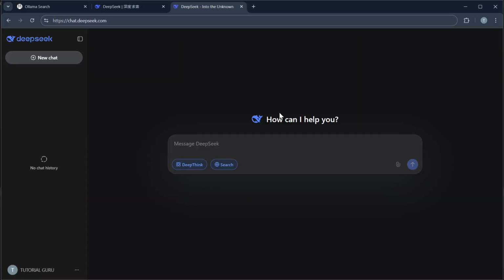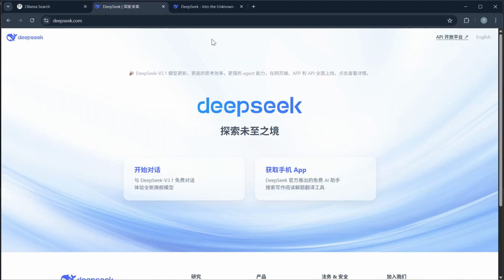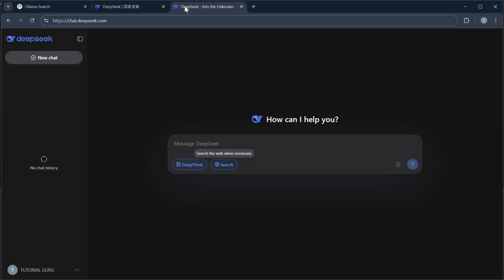So, for the final verdict, you can choose Ollama if you want local control, privacy, and offline usage. But you can choose DeepSeek if you need high-end, cloud-based AI performance.